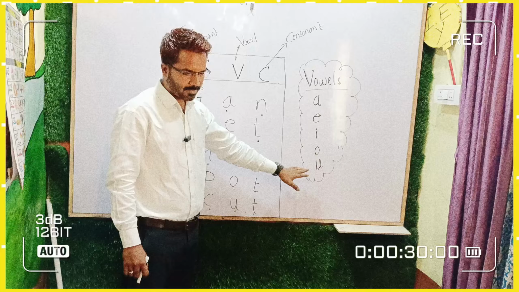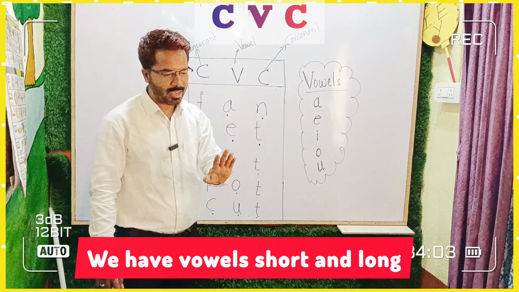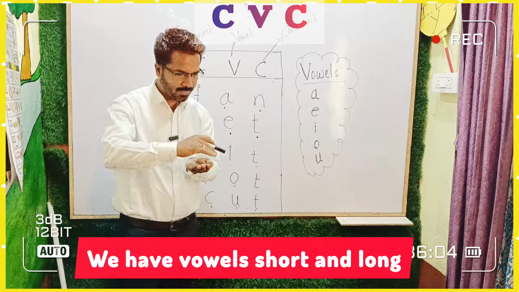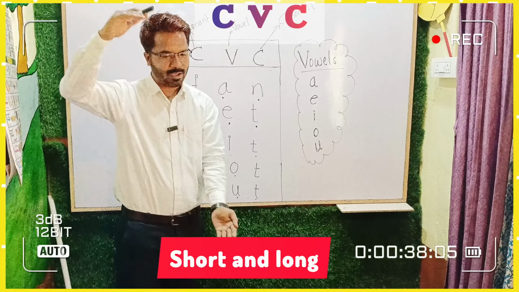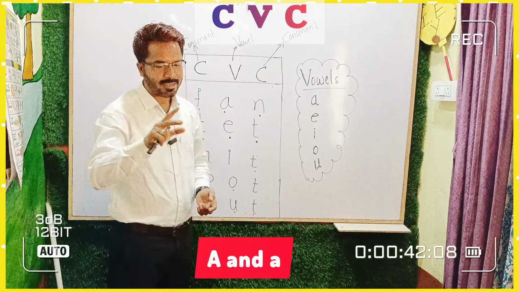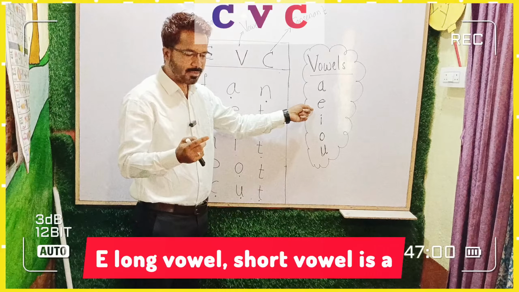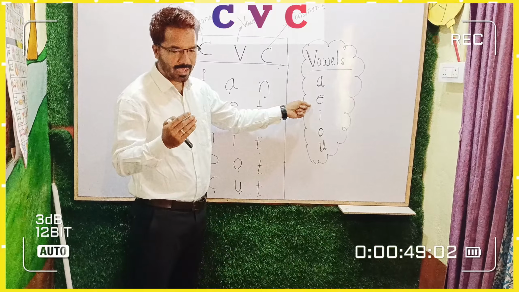What are these? Short vowels as well as long vowels. Okay, we have vowels, short and long. A has two sounds, long A and short A. E has two sounds. E is the long vowel, and the short vowel is A.